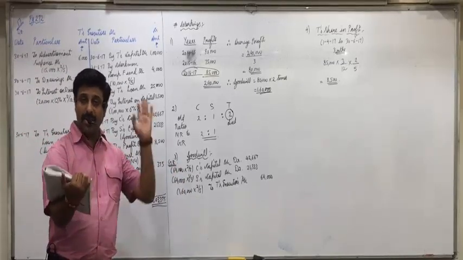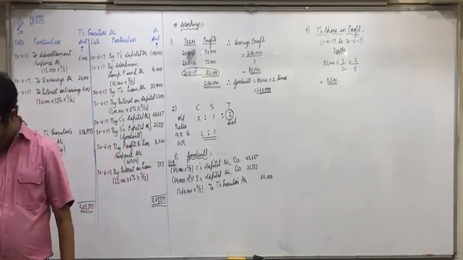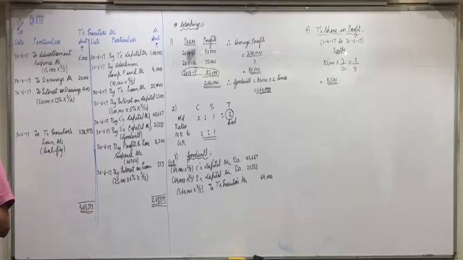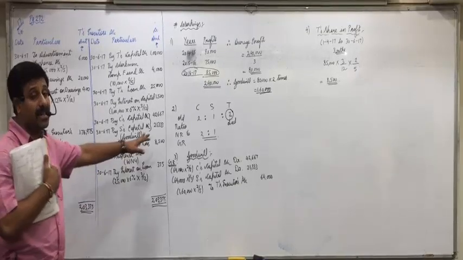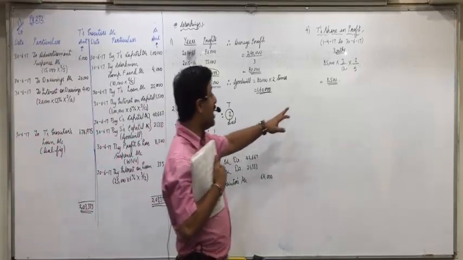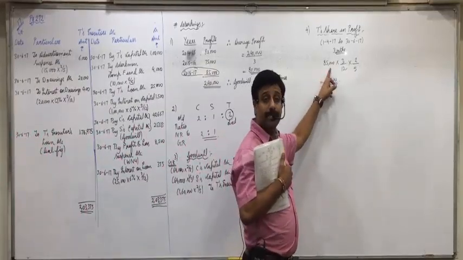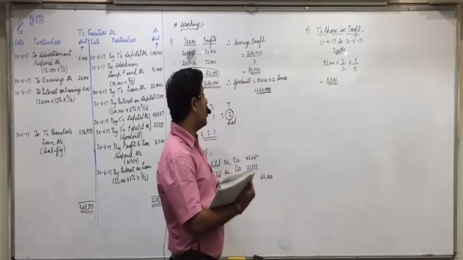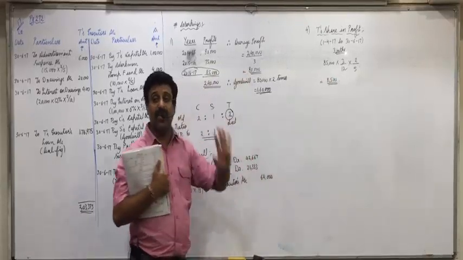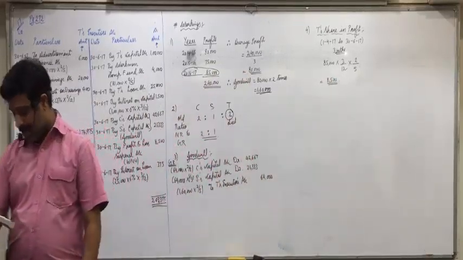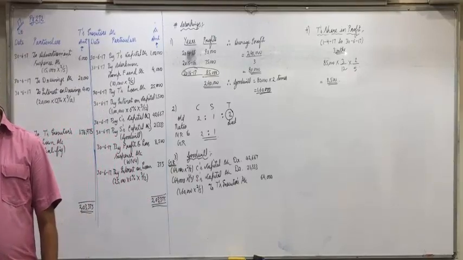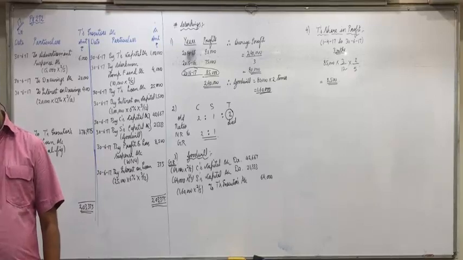Means it will be same as old ratio. Profit share of deceased partner till the date of death is to be decided on the basis of average profit of last 3 years. I discussed it here itself. Like here we calculated on the basis of, now you'll count it on the basis of average profit of last 3 years. Interest on capital is to be allowed at 12% per annum.